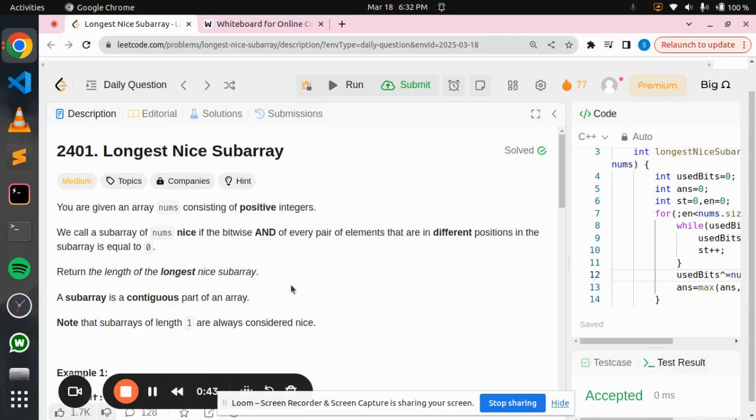That means if we talk about any subarray of an array, then we should take the indices in a continuous manner. Like if there is an array of length 6, then we can call the part of the array from index 2 to 5 a subarray, but not the one which contains the second index, then the fourth index, fifth index. There should not be any missing indices. Also it is given that subarrays of length 1 are always considered nice.